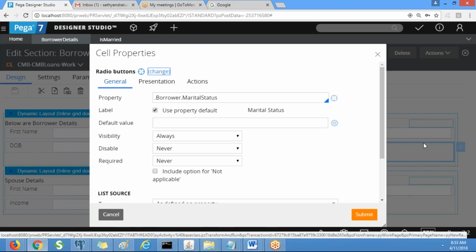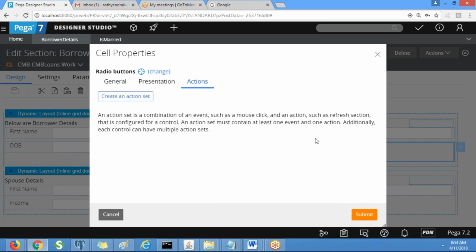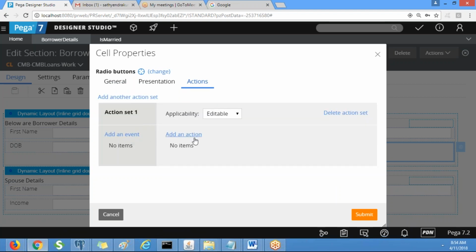Okay, so now go to the marital status view properties. This is called cell properties. Note down: go to the marital status cell properties, go to the actions. We need to create an action set. Once you click on action set, you will see event and action. So what is the event?